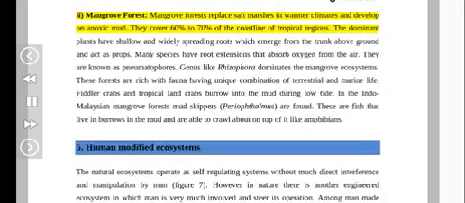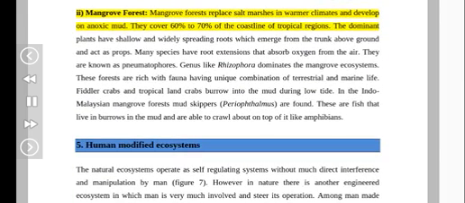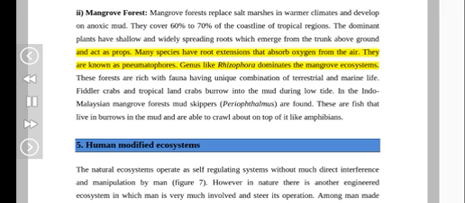Two, mangrove forest. Mangrove forests replace salt marshes in warmer climates and develop on anoxic mud. They cover 60% to 70% of the coastline of tropical regions. The dominant plants have shallow and widely spreading roots which emerge from the trunk above ground and act as props. Many species have root extensions that absorb oxygen from the air. They are known as pneumatophores. Genera like Rhizophora dominate the mangrove ecosystems.